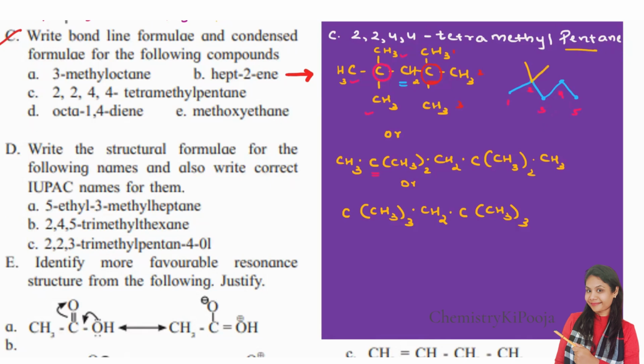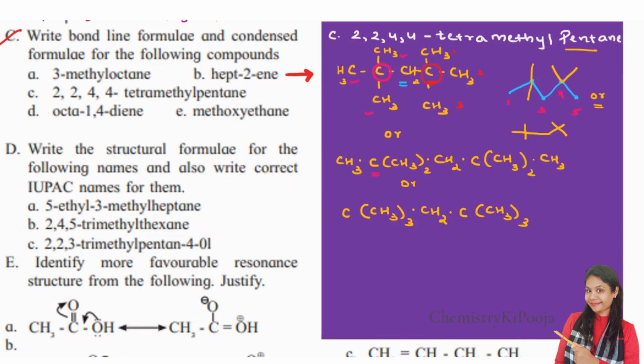You can also write it below. You can also write it in this way, one above the plane and one below. Like this. So both are correct. So this is 2,2, and then we have 4,4. So you can write in this way also. Clear? So this is the structure, or there are n number of ways you can write the bond line formula. There is one more form, we can also write it something like this. Why am I explaining all the different types?